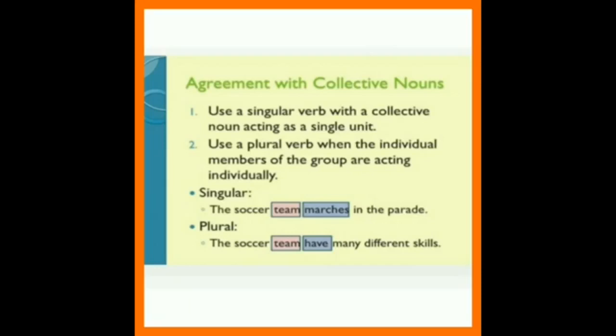Soccer team is used as a single unit, so all the players march in the parade. For the plural, the soccer team have many different skills. Here the team members individually have different skills. Not the group, but the individual members of the team have many different skills. So here the members of the team are acting individually, so we are using a plural verb.